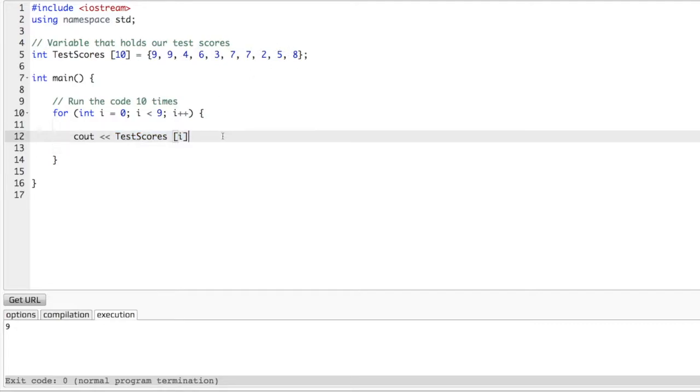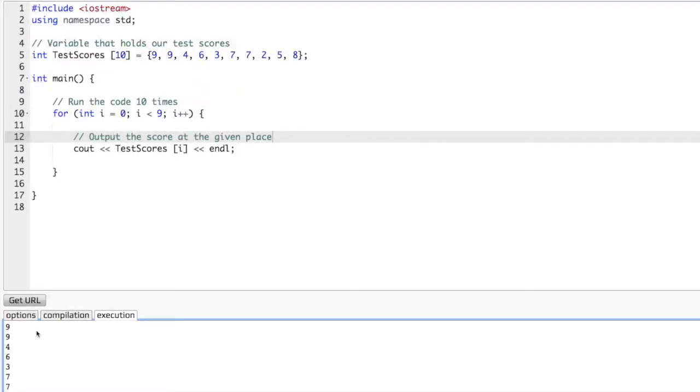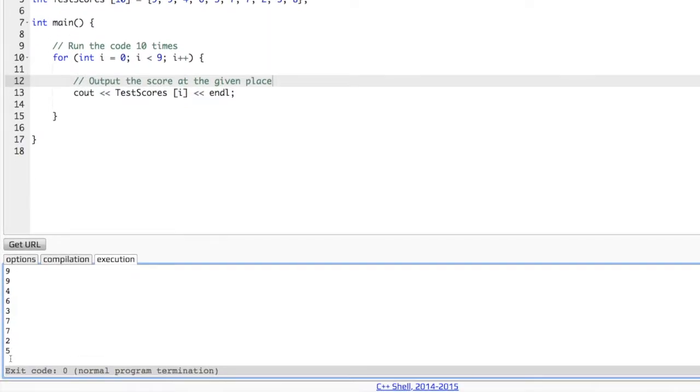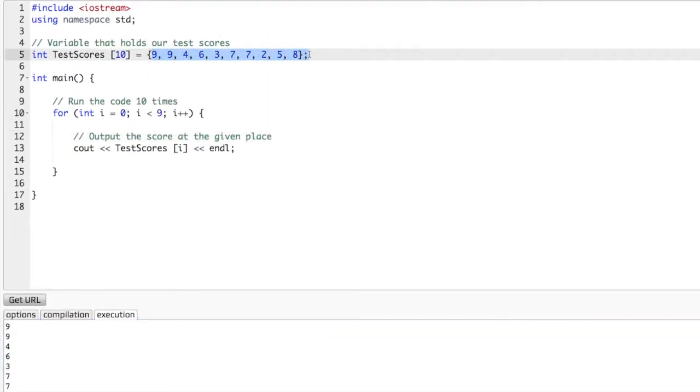Write a comment: output the score at the given place. Okay, go ahead, click run. As you can see, it did 994637725, and it just pretty much outputted our entire array, which is pretty cool, huh?